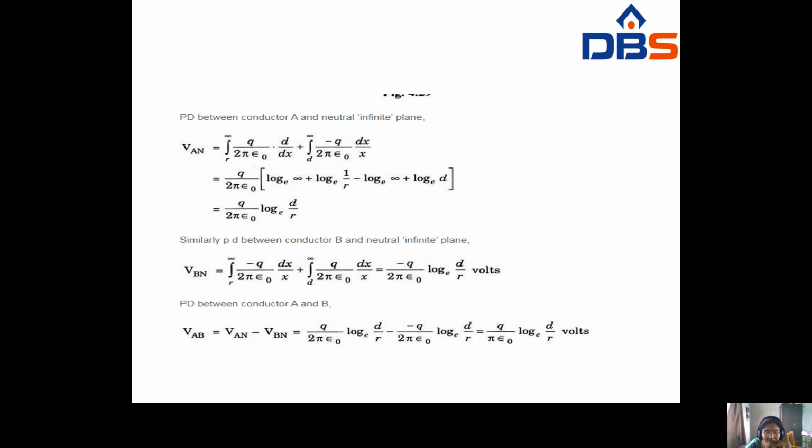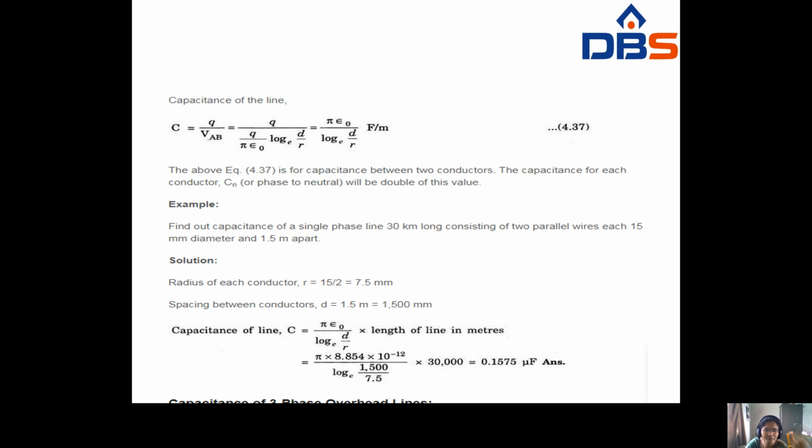Okay, potential difference between conductors A and B. Whenever you want the potential difference between conductors A and B, you have to write V_AB equal to V_AN minus V_BN. V_AN value is q by 2 pi epsilon naught log_e d by r minus of q by 2 pi epsilon naught log_e d by r. In the two terms you take common q by 2 pi epsilon naught. This becomes 2 log_e d by r. The 2 will be cancelled. Finally you get q by pi epsilon naught log_e d by r. This is the potential difference.